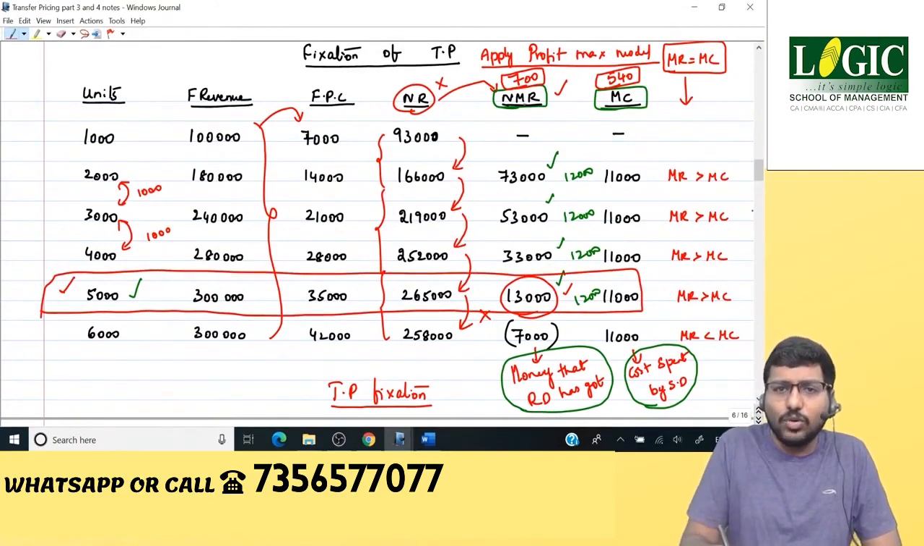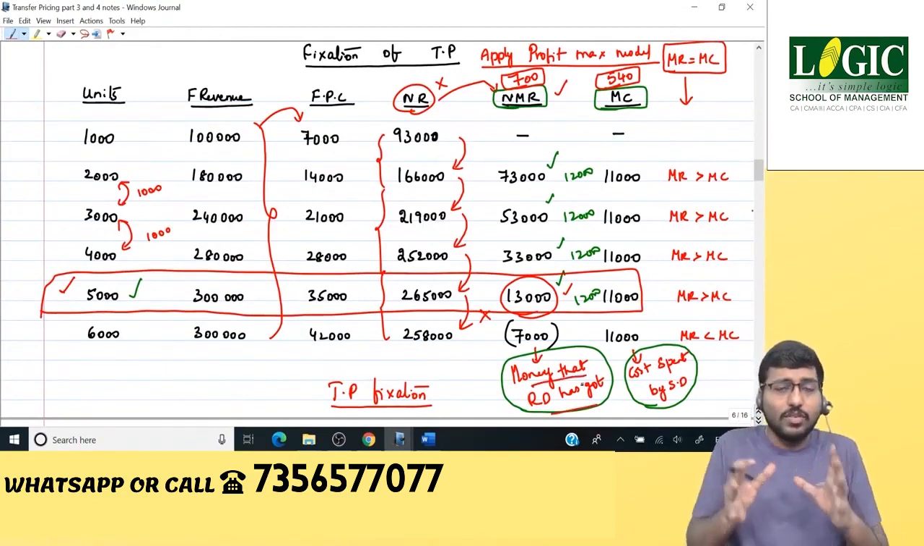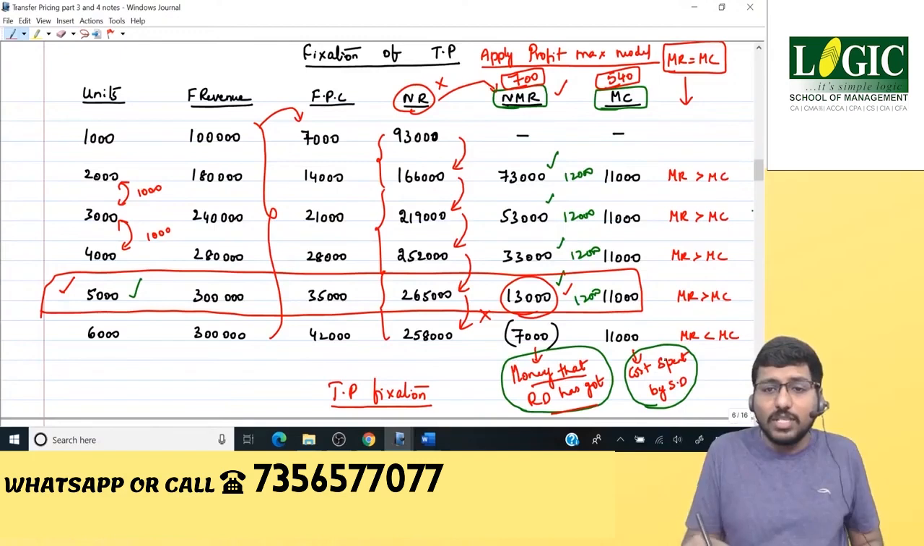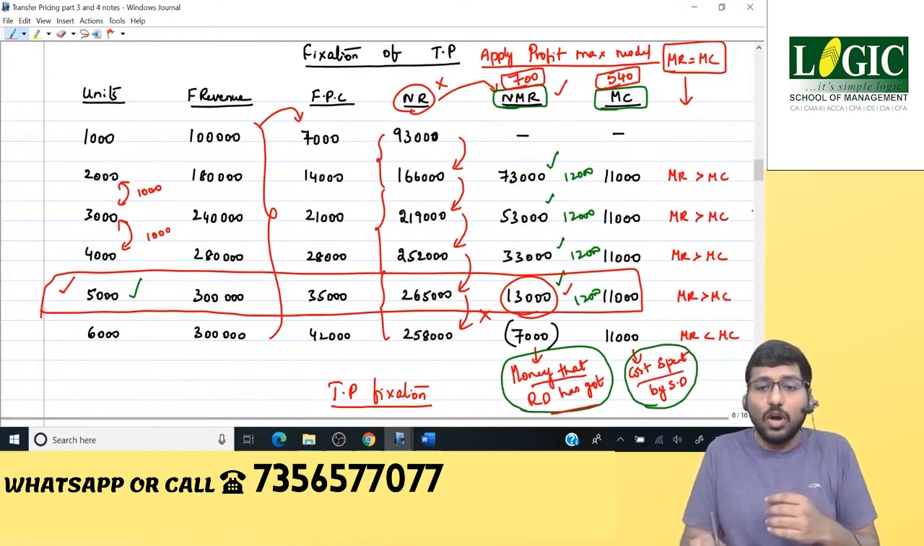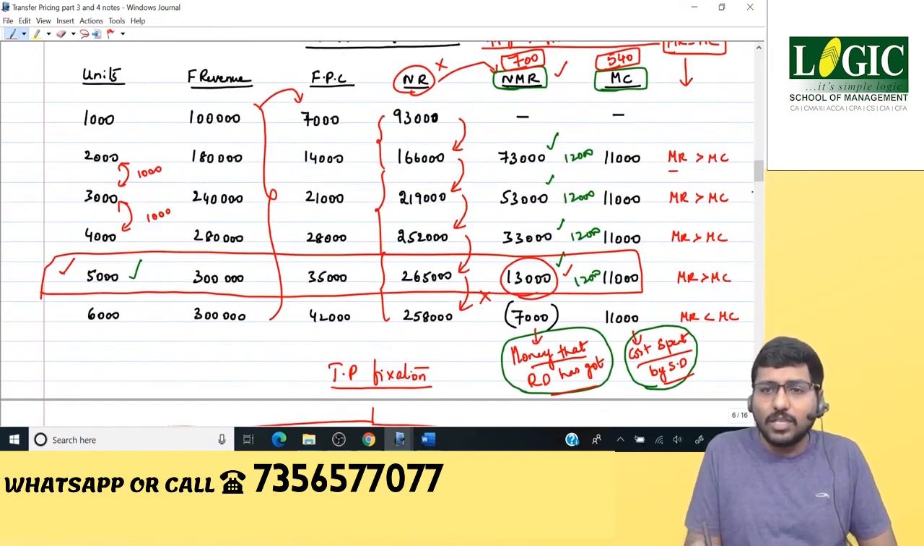Now see, as I told you, MR is nothing but money that receiving division has got, the money that receiving division possesses, and MC, that is marginal cost, is nothing but cost spent by the supplying division. Is that clear? So we compare marginal revenue with marginal cost. If MR is greater than MC, we'll go to the next level. But here MR is less than MC, so we'll stop here itself.